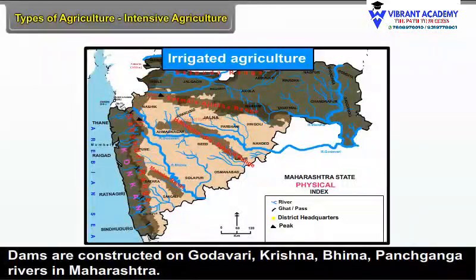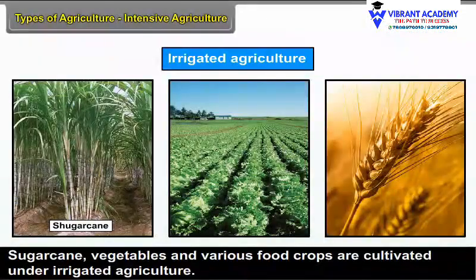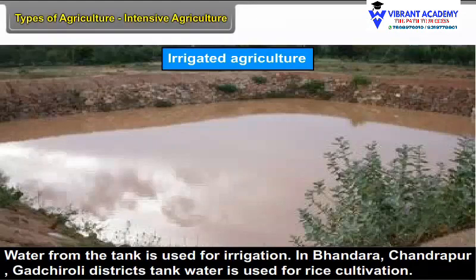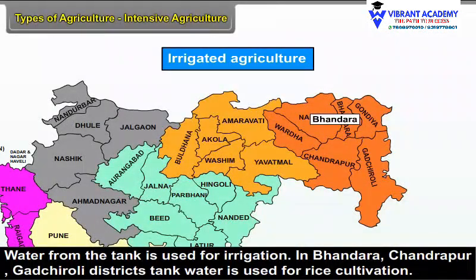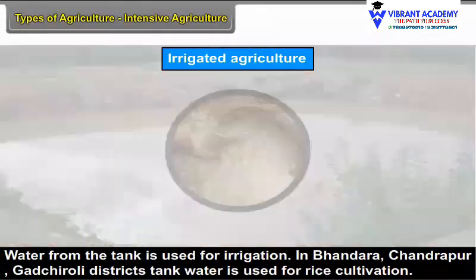Dams are constructed on the Godavari, Krishna, Bhima, and Panchganga rivers in Maharashtra. Sugarcane, vegetables and various food crops are cultivated under irrigated agriculture. Tank irrigation. Water from the tank is used for irrigation. In Bhandara, Chandrapur, and Gadchiroli districts, tank water is used for rice cultivation.